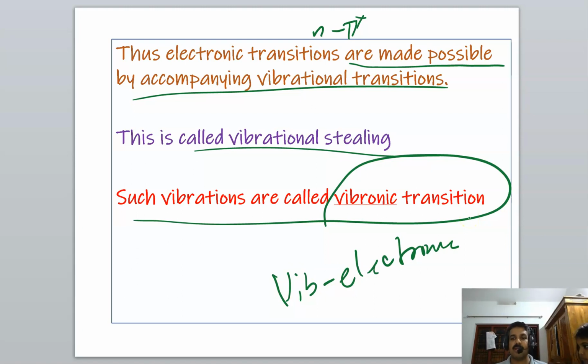I conclude that there are two main types of transition in UV-visible spectroscopy: pi-pi star and n-pi star transitions. The pi-pi star transition is a symmetry allowed transition. The n-pi star transition is a symmetry forbidden transition. But even though it is forbidden, it takes place due to the accompanying vibrational transition, which is called a vibronic transition, vibronic coupling or vibrational stealing. Okay, I think you have understood this.